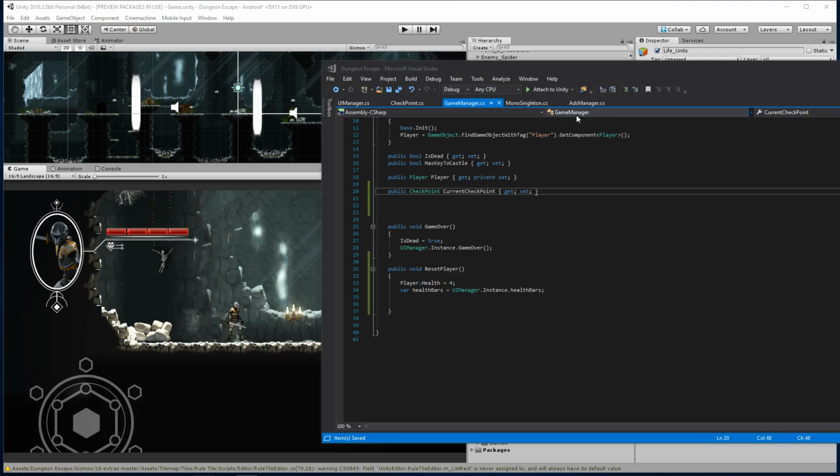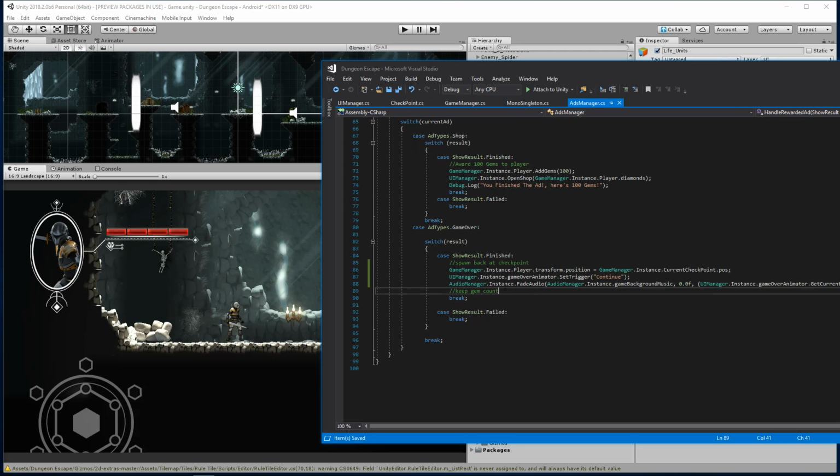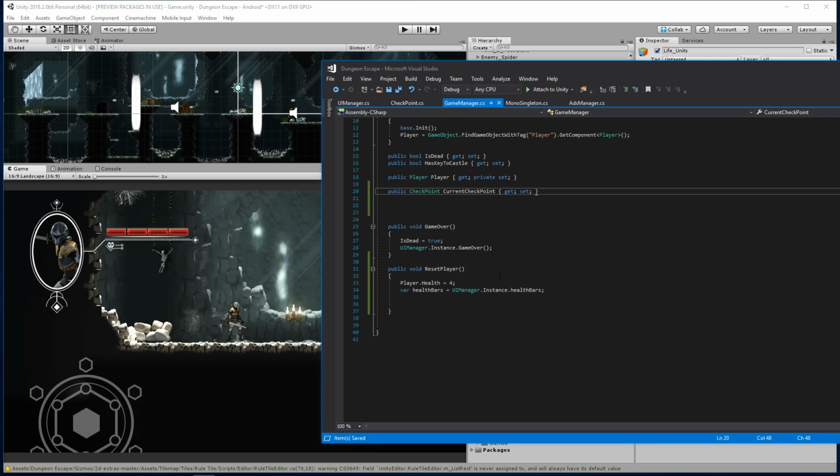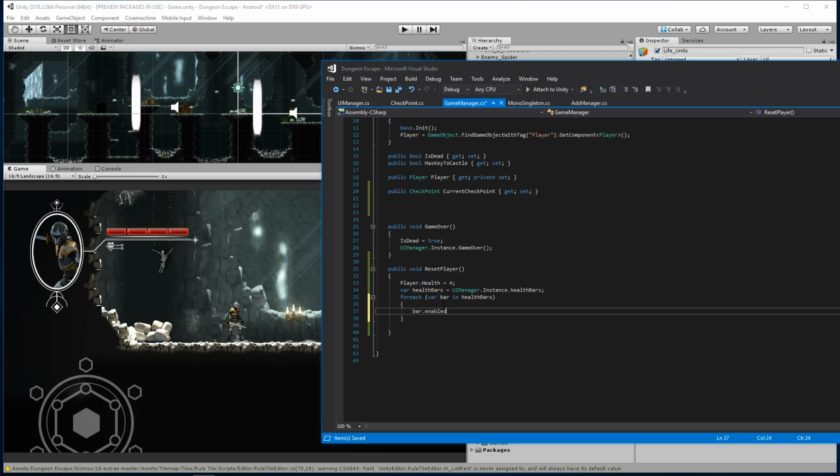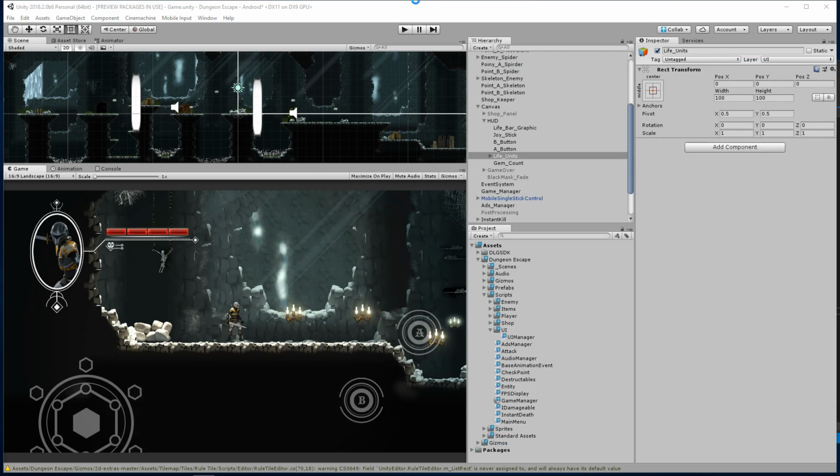Okay, cool. So let's go ahead and actually get this working. Inside of our ads manager here, we are calling our game manager, which is going to update our reset player or our health bars. So here we have our health bars. What I need to do now is create a foreach loop, and we're going to iterate through each one and turn them back on. So for each bar in our health bars, we want to say bar.enabled is equal to true. This should revive our player stats. So let's just go ahead and test it out.